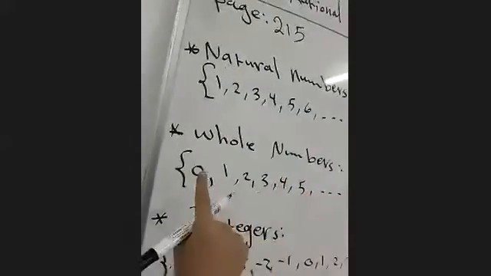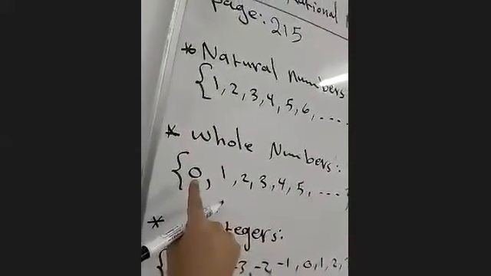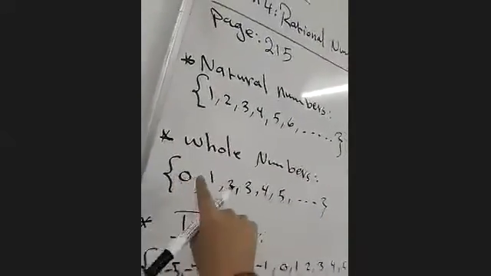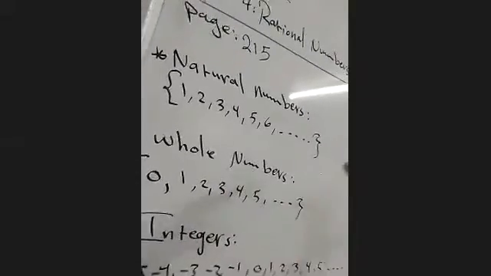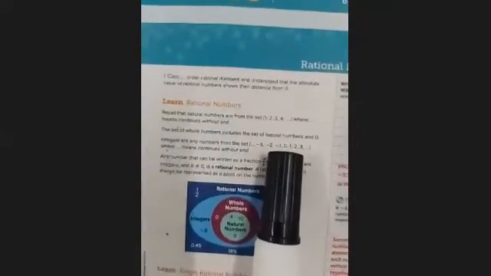The set of the whole numbers is the natural numbers, but what did we add with them? 0. So it starts from 0, 1, 2, 3, 4, forever. Continue. Integers are any numbers from the set, the negative integers, 0, and the natural numbers also. Got it? Forever in both sides.